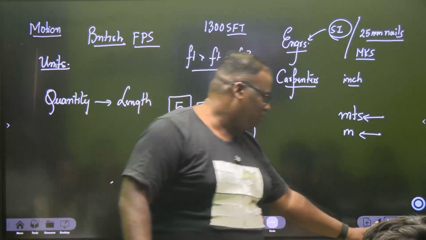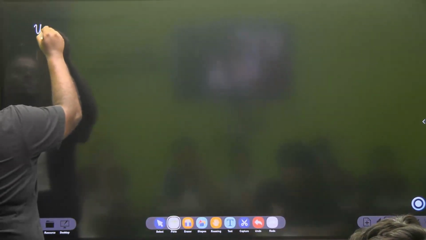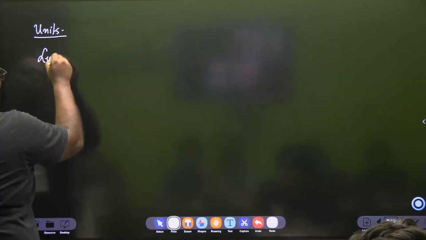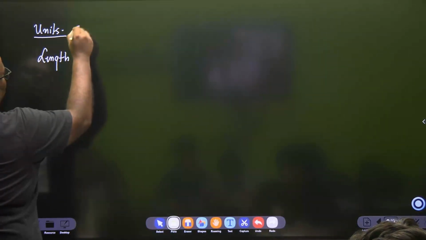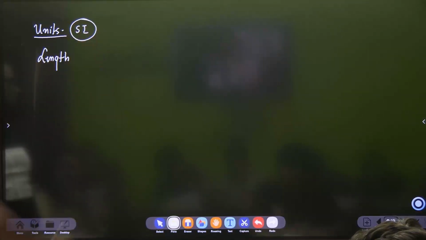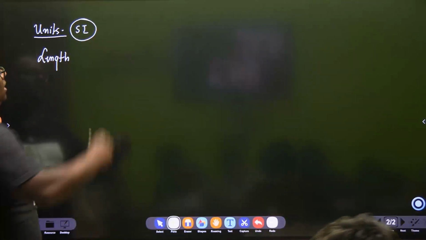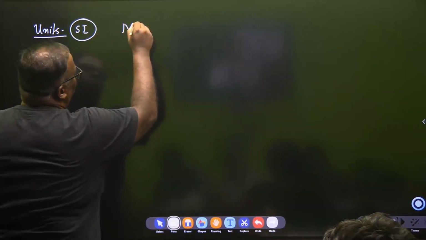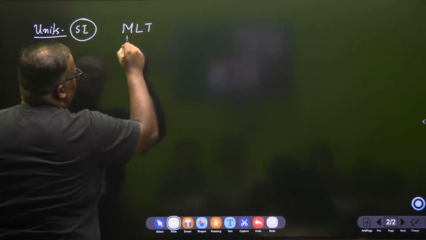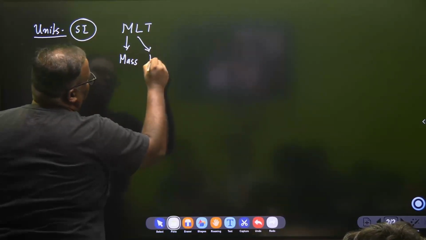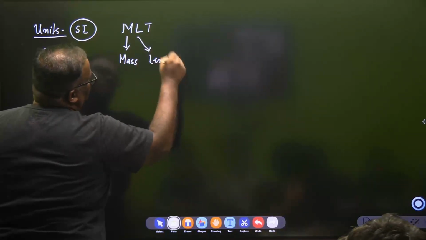Okay, so our first job is to study about units. We will follow the SI unit. From here you can start writing. We follow the SI unit system. SI stands for the International Unit System, right? And in SI, we will always go for these three measurements first. M stands for mass, L stands for length, and T stands for time.